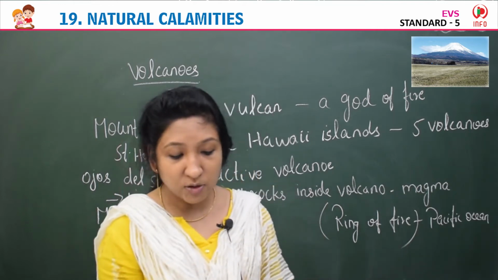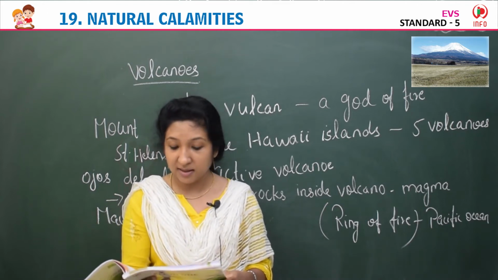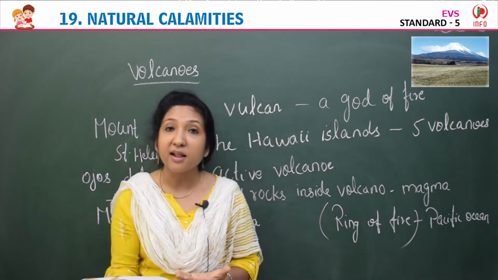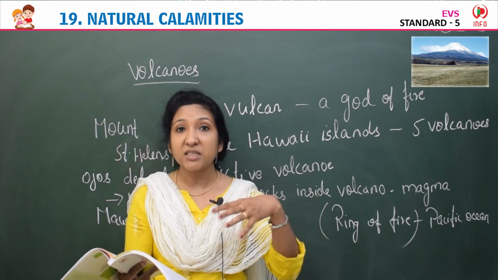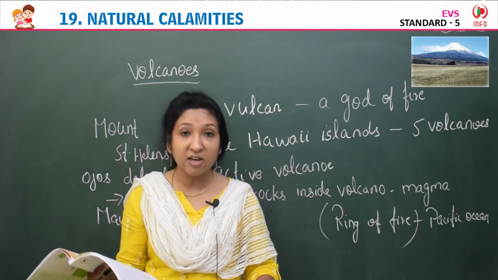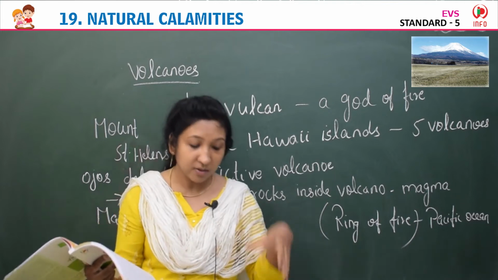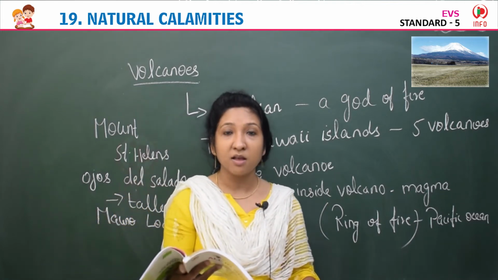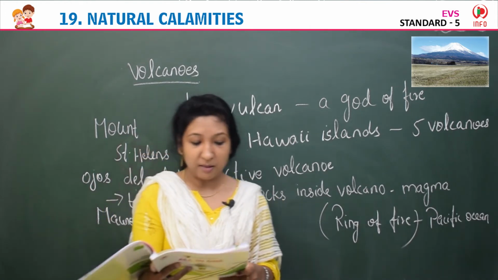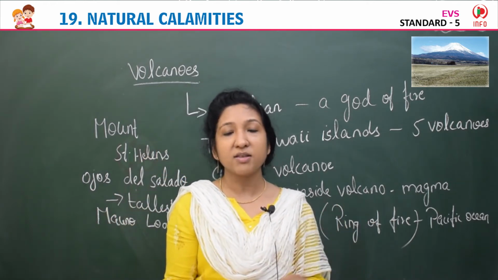Most of the metallic minerals like copper, gold, silver, lead and zinc are mined from magmas. Mining means drilling deep inside the earth, and there we get these minerals. They are mined from the magma found deep within the roots of extinct volcanoes. Extinct volcanoes are volcanoes that never erupt at all.